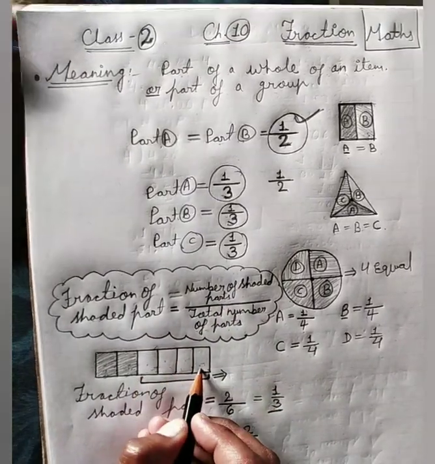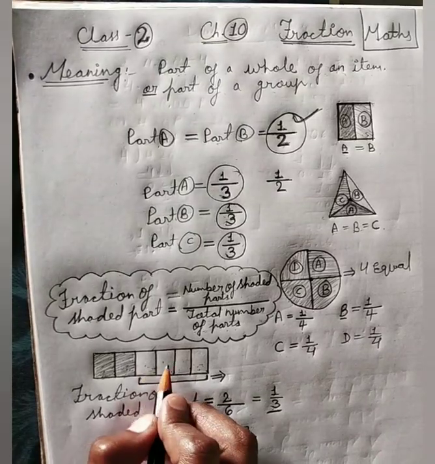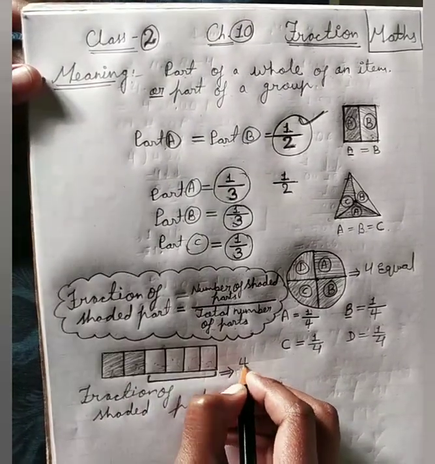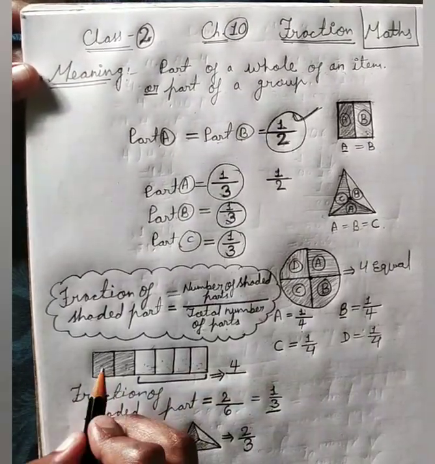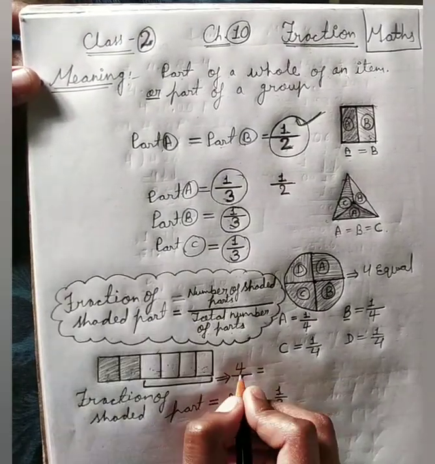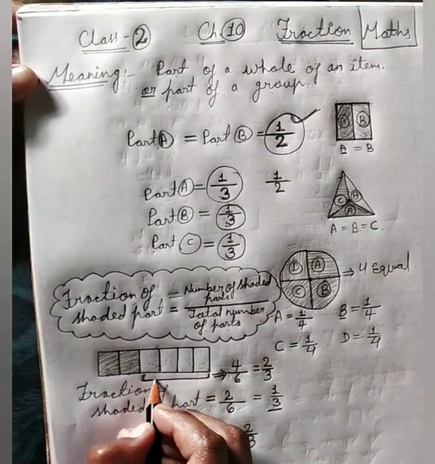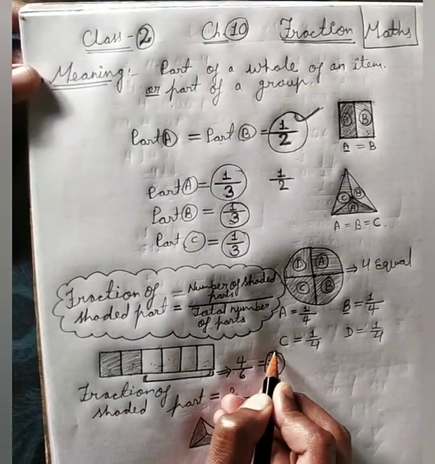We are talking about the rest part. How many parts are rest here? 1, 2, 3, 4. 4 parts are rest, and total number of parts 1, 2, 3, 4, 5, 6. 2 2s are 4, 2 3s are 6. So the fraction of the rest part is 2 by 3.